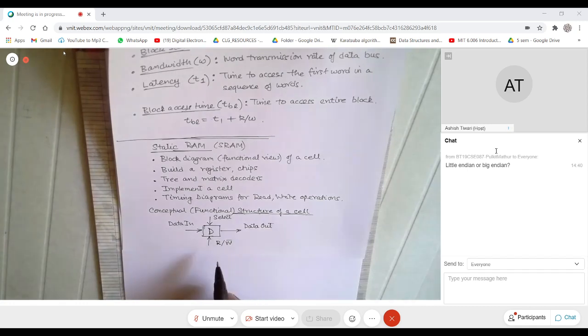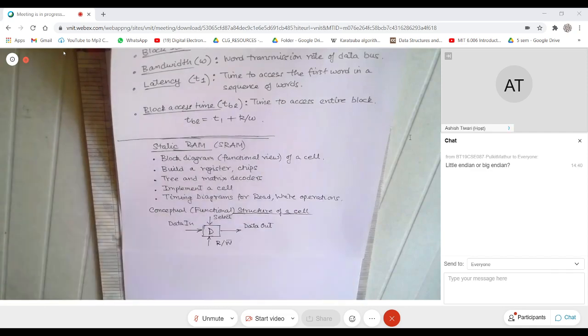I am not really concerned about how this block is implemented and which additional circuitry allows me these things. So you realize that this has three inputs. One is the select, which enables this cell. One is a data input, which allows you to enter data. This stores one bit of information. Whatever is stored can come out, provided you assert this read line. So let us say this is available to us.